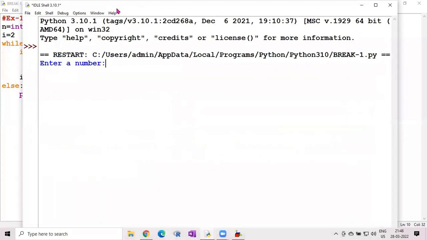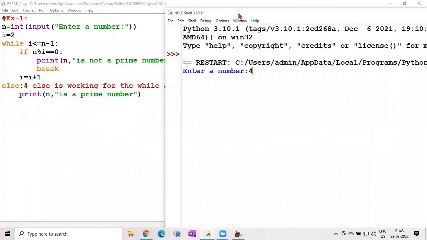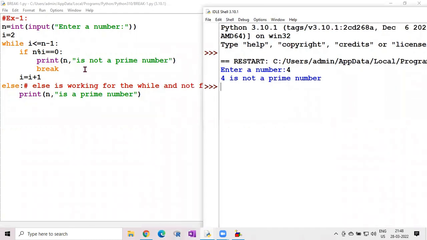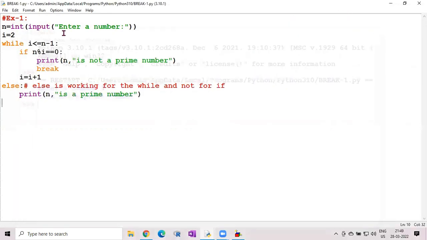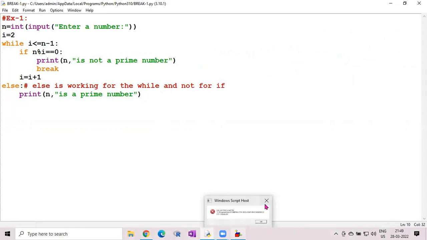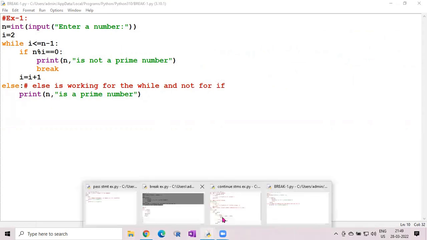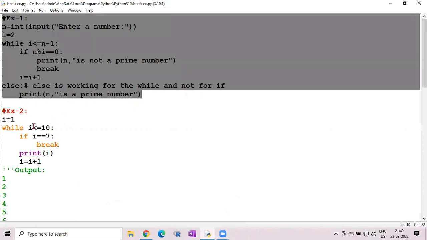Suppose you enter any even number. Let us check, for example, if you give 4. Then here the while part is executed. What does the while part contain? It says not a prime number, because this while condition is satisfied. Whenever the while condition fails, it comes to the else part. What does the else part contain? Prime number. So this is one example program. We have another program also. Let us see the second program.